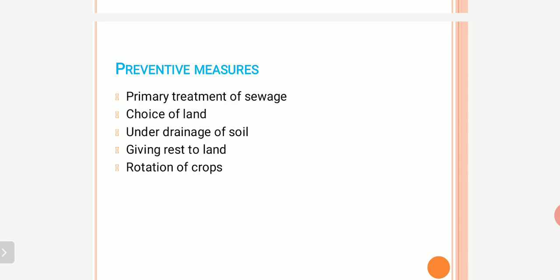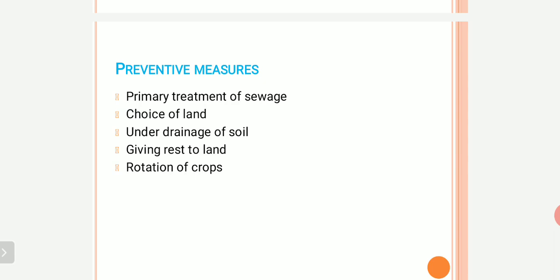It means that before we dispose the sewage into the field, we should treat it with primary treatments like screening, grit chamber and sedimentation, so that the settleable solids are removed or reduced to some extent, and BOD is also reduced. Due to this, they will not get clogged or trapped in the pores, and this will prevent the sewage sickness.